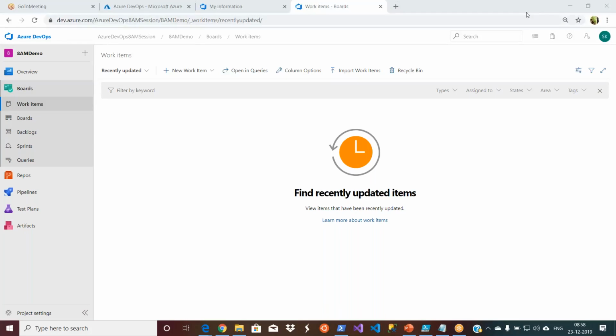Of course, if you want to import, there are import and export features as well. You can use the templates that are provided here, create your Excel, and then import those work items here. But as part of the sessions, we'll be creating one or two for each category. We will show one or two, not more than that, because it is additional time we are spending. This can be left as an exercise to the people who are working.